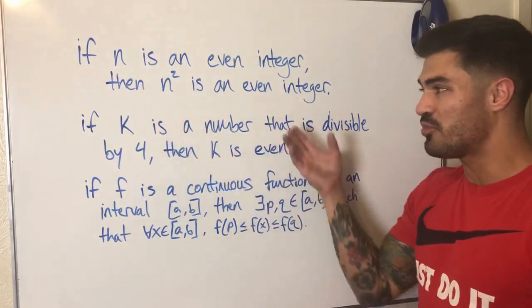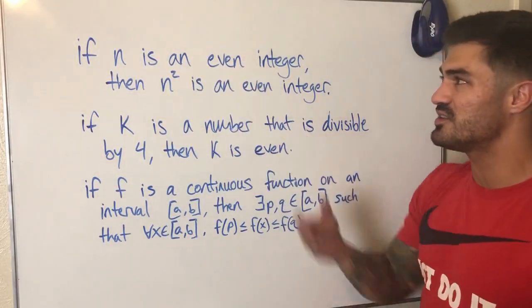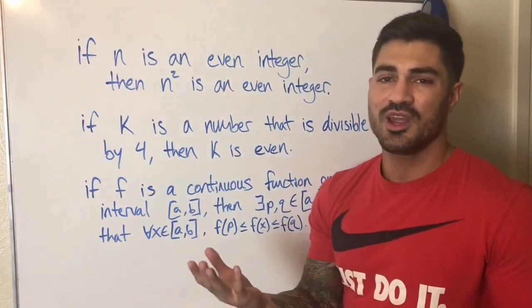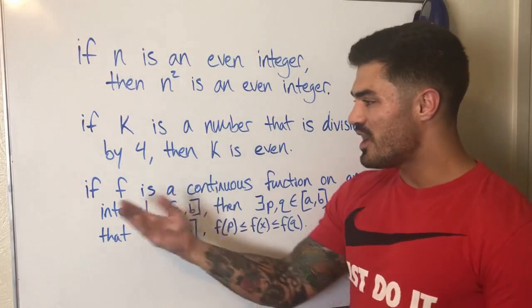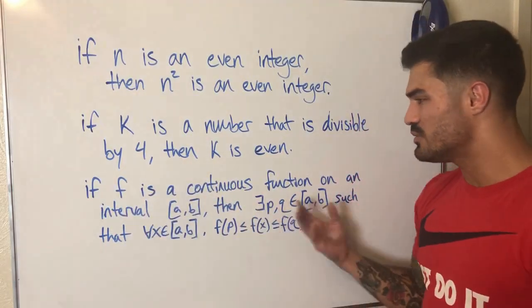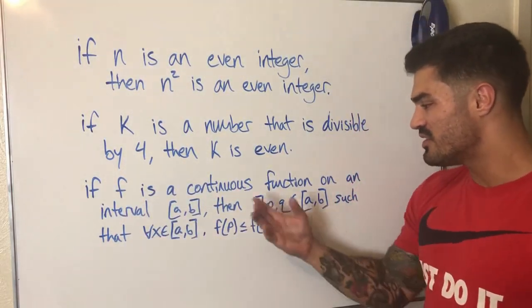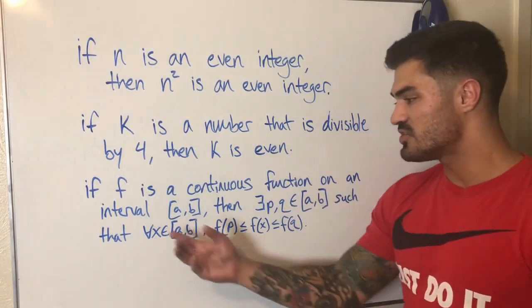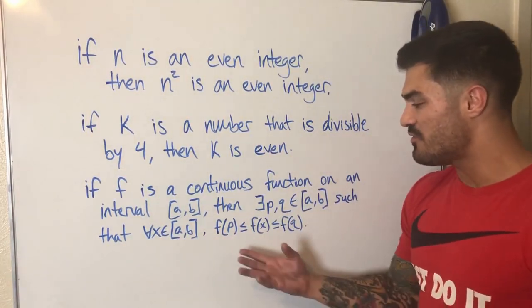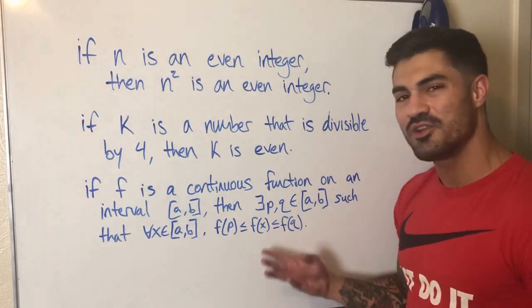And if we have a premise that's not true, let's look even at this example. When n is odd, we don't care. We're not talking about when n is odd. We're just saying when n is even, okay? Then we have this last example. If f is a continuous function on the interval [a,b], then there exist p and q, real numbers, in [a,b], such that for each x in [a,b], f(p) is less than or equal to f(x) is less than or equal to f(q).